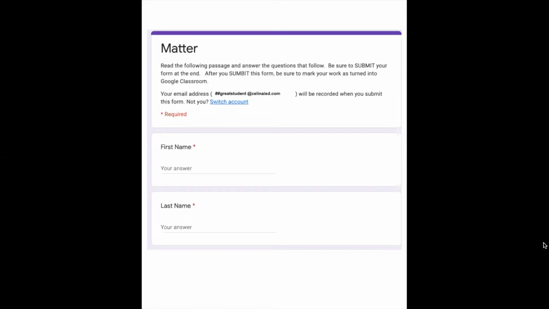Matter. Read the following passage and answer the questions that follow. Be sure to submit your form at the end. After you submit this form, be sure to mark your work as turned in on Google Classroom. Your email address will be recorded when you submit this form. Not you? Switch account. Required questions will be marked with a red asterisk. Be sure to add your first name in the first name box and your last name in the last name box.